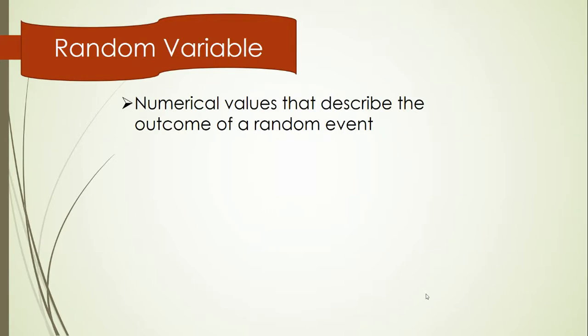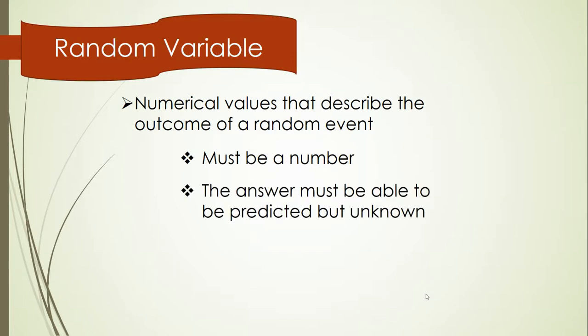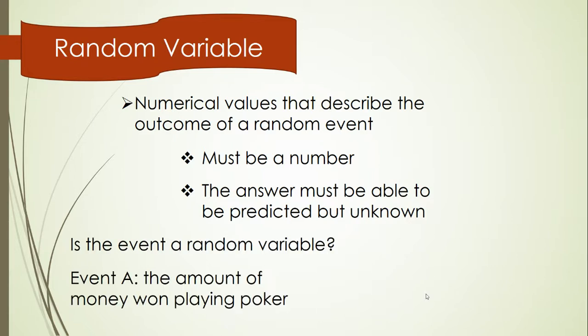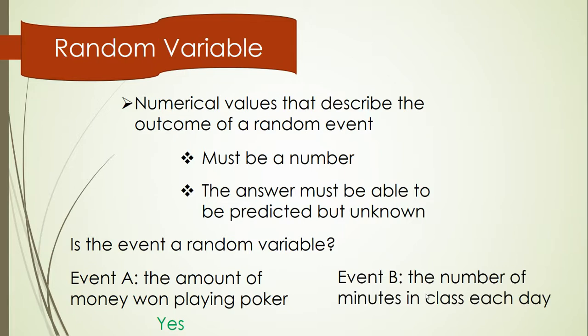A random variable is a numerical value that describes the outcome of a random event. It must be a number, and the answer must be able to be predicted, but unknown. So, is this event a random variable? The amount of money won playing poker. Okay. The answer is going to be a number, and it's going to be able to be predicted. I can predict I'll win $10, but it's really unknown whether or not I'll actually win that $10. So yes, that is a random variable.